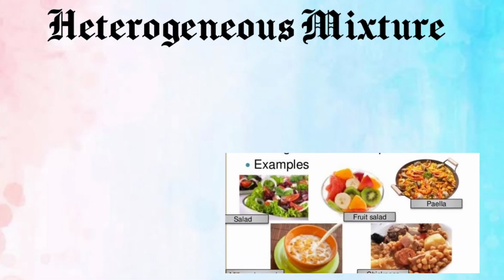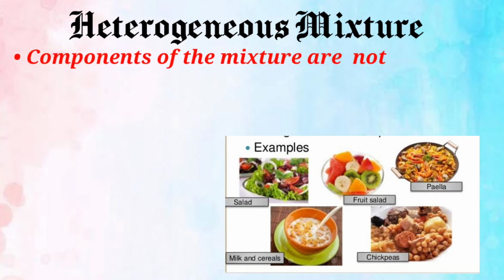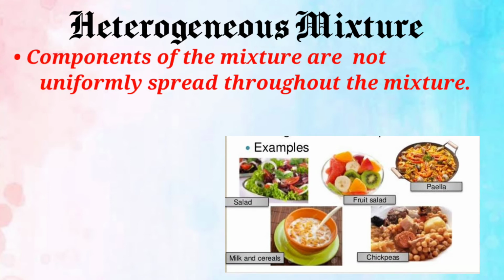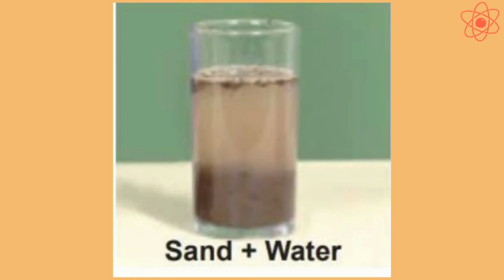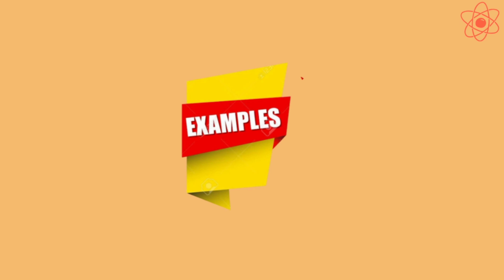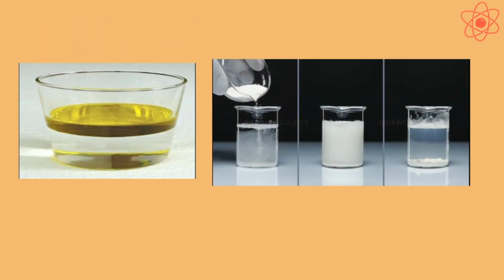In a heterogeneous mixture, the components of the mixture are not uniformly spread throughout the mixture and each part of the mixture has different properties. In this mixture, the particles are visible as they do not mix completely. A mixture of sand and water is a good example of this mixture. Some other examples of this mixture are: first, mixture of water and oil; second, mixture of chalk powder in water.